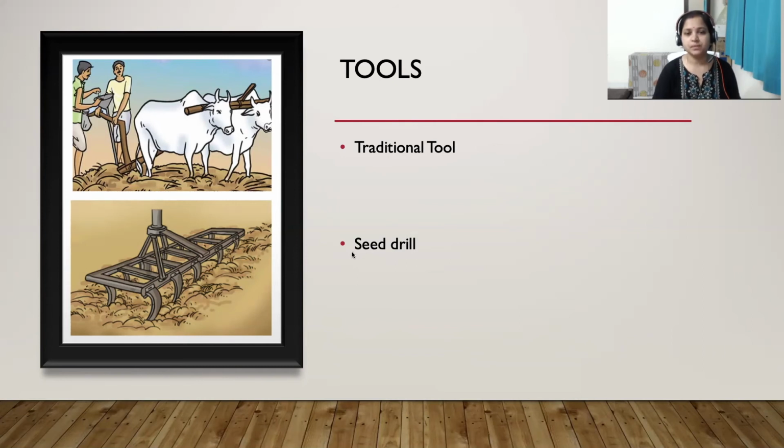So sowing means putting the seed in the soil, and choosing good quality seed is very important, then putting the seed at proper depth in regular intervals, so that there will be no competition among the plants for sunlight, for space, and for nutrients.